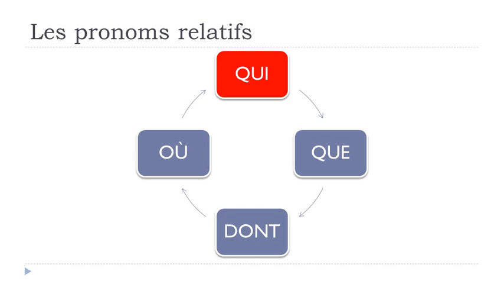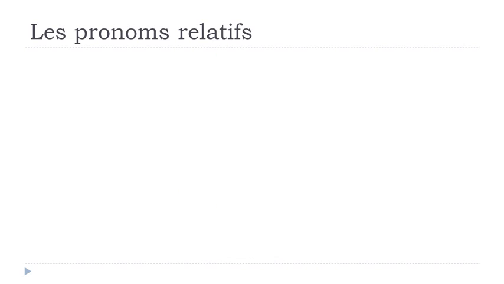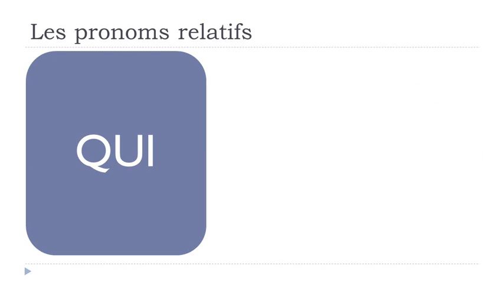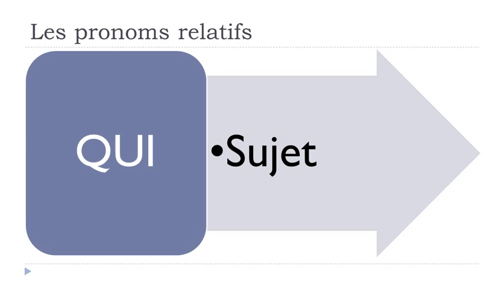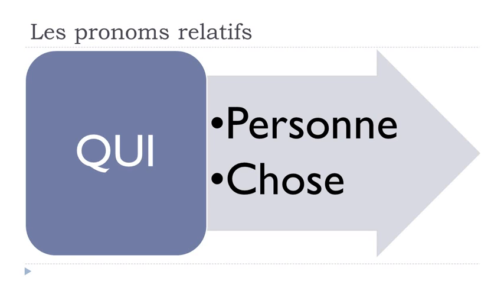Okay, so pronouns, as usual, are these little words that you use to avoid repetition if something was already said, or if you want to, in one sentence, combine two different sentences. Okay, so the first one, qui, normally we use it because it's subject. Okay, so it can be whether for a person or a thing, pour une personne ou une chose. Okay, and then the first examples that we'll see will be for une personne.